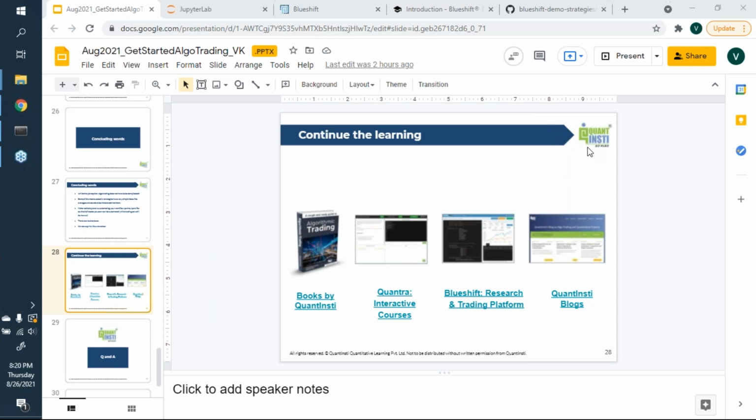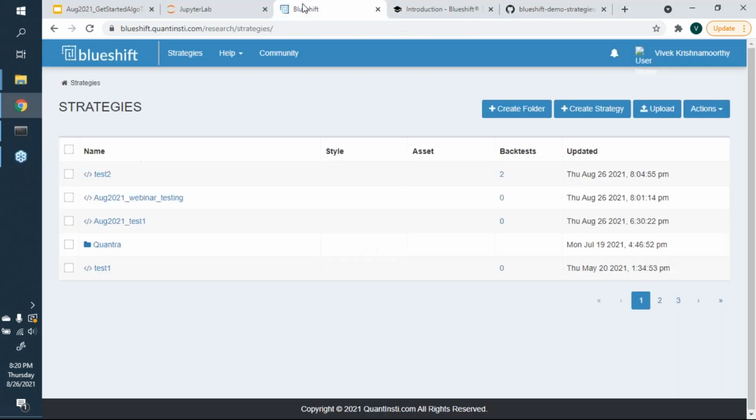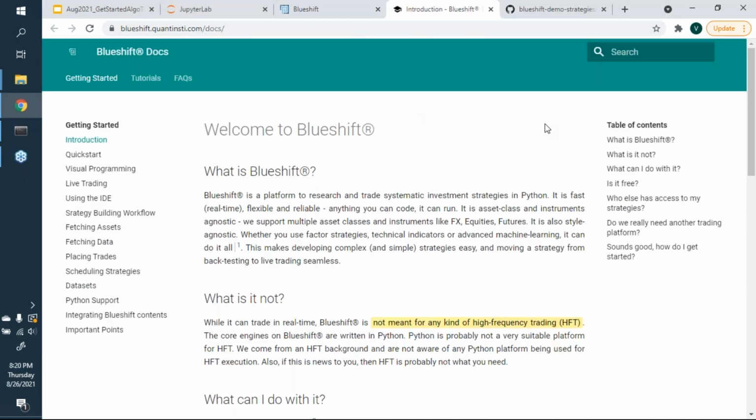Okay, I'm going to take the last question. Is the Blueshift Cloud platform open to all? Yes, it is open to all. It's free. All you need to do is go there and register, and you have access. In fact, let me just go to the screen where it will give you an idea of the kind of data that you have. So if you see here, we support multiple asset classes and instruments like FX, equities, futures.